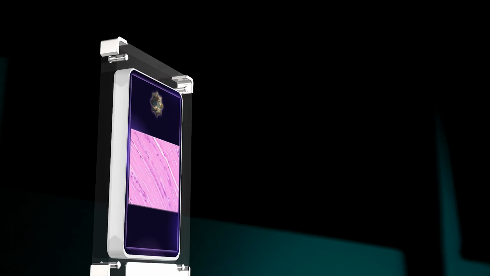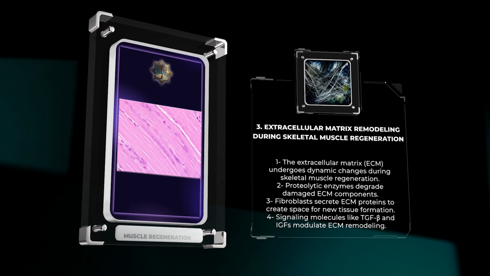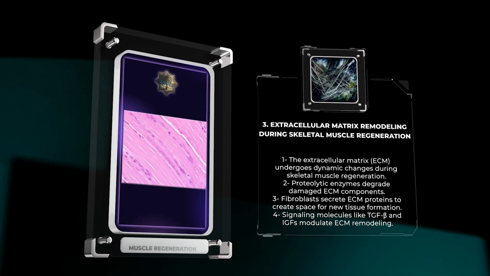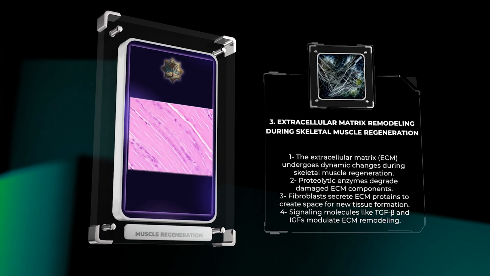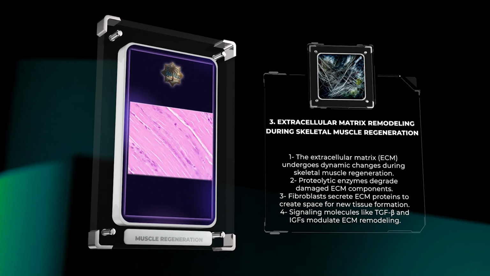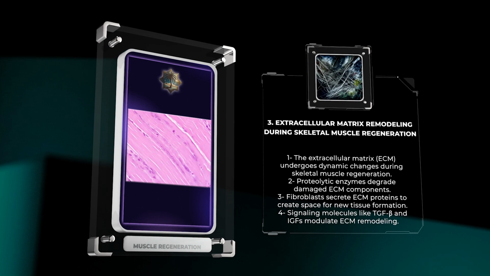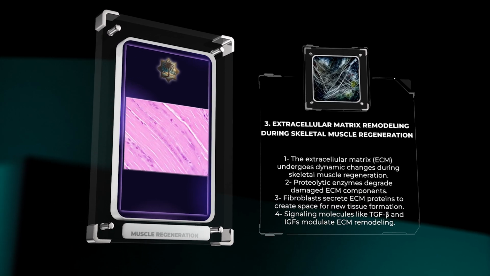During skeletal muscle regeneration, the extracellular matrix, ECM, undergoes dynamic changes to support tissue repair. Proteolytic enzymes degrade damaged matrix components, while fibroblasts secrete ECM proteins to create space for new tissue formation. Signaling molecules like TGF-beta and IGFs modulate this remodeling process, crucial for functional muscle regeneration.